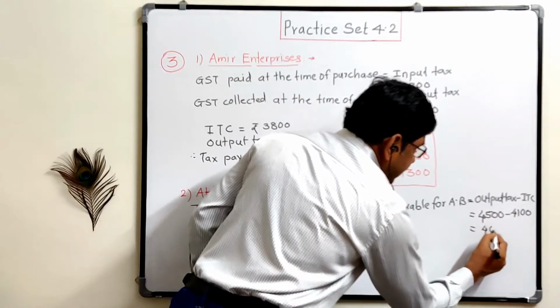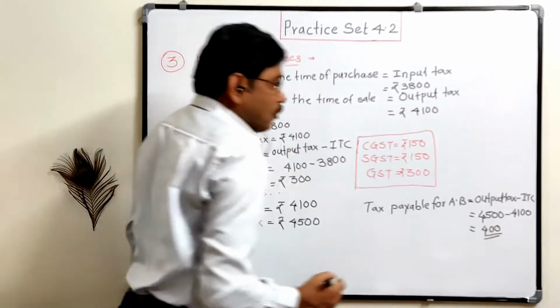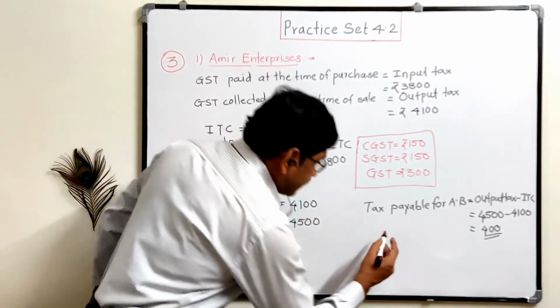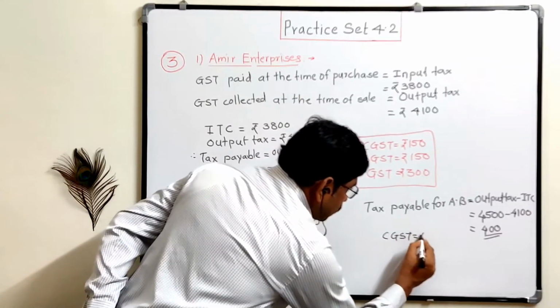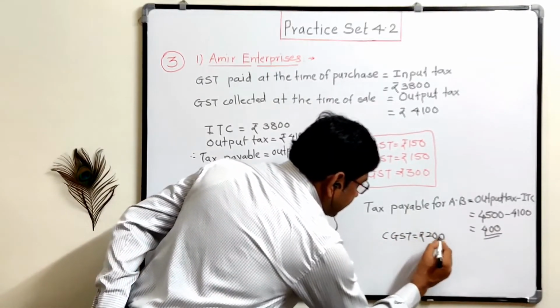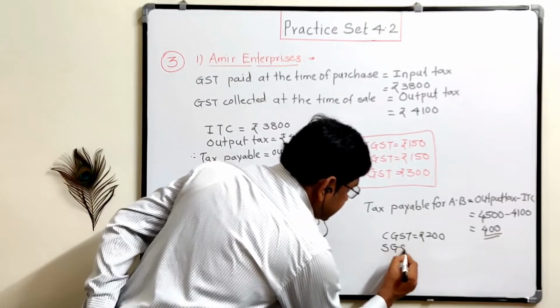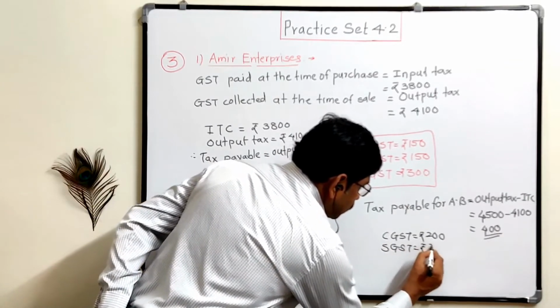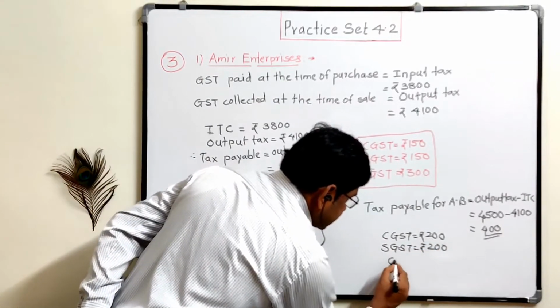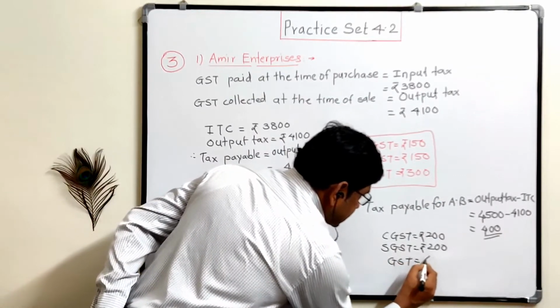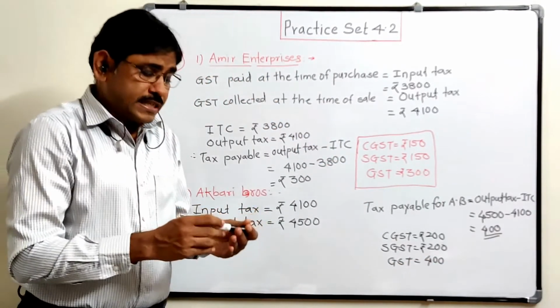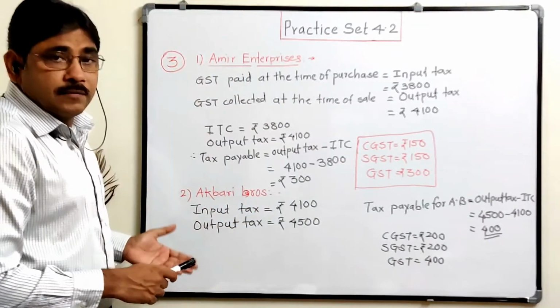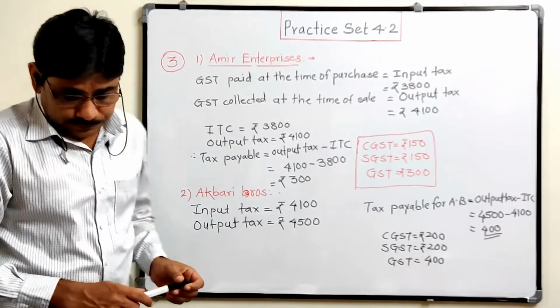So the tax payable is rupees 400. Now out of this 400, CGST is rupees 200, SGST is rupees 200, and total GST is rupees 400. So in this way, in these two stages, we can calculate the tax.